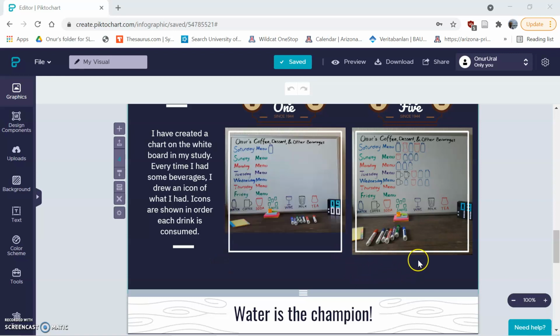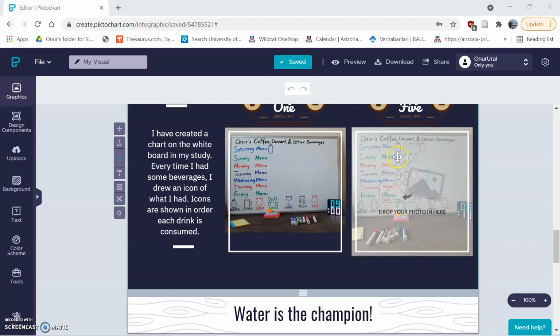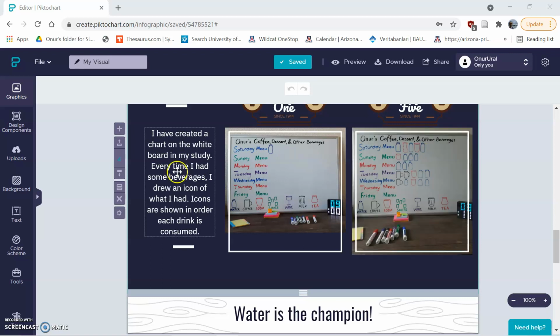So each day, whenever I had a drink or beverage, I wanted to actually put an icon next to it. So you can see on Saturday I started with water, then I continued with tea, and then I drank another liter of water, then I drank some soda, and then in the evening or at night I drank some water. And on Sunday I started my day drinking with some soda. That's so unfortunate, right? So it's unhealthy.